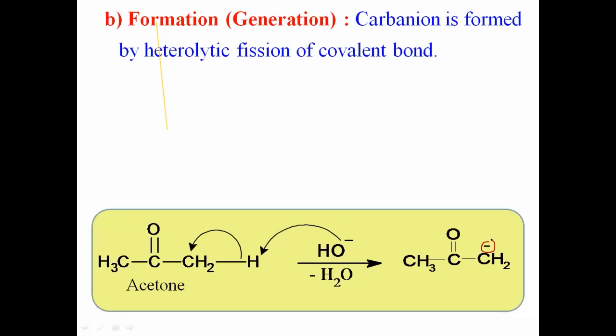Thus when the ketone reacts with the base, there is a heterolytic bond breaking between carbon and hydrogen, and therefore there is a formation of a negatively charged carbon species, and this is called the carbanion. Okay, and this is just the second step, how carbanions are generated, how carbanions are formed during the chemical reaction. This is the second step, just due to heterolytic bond breaking.